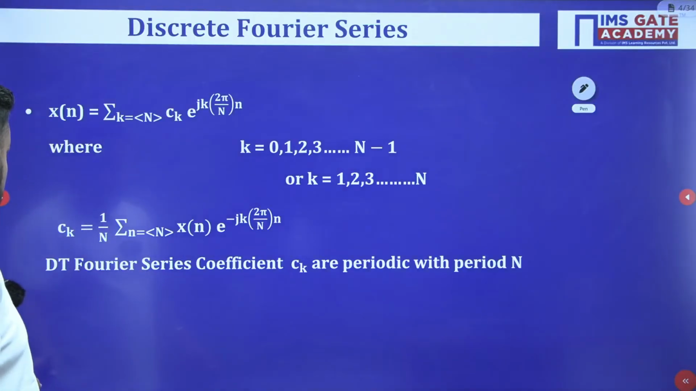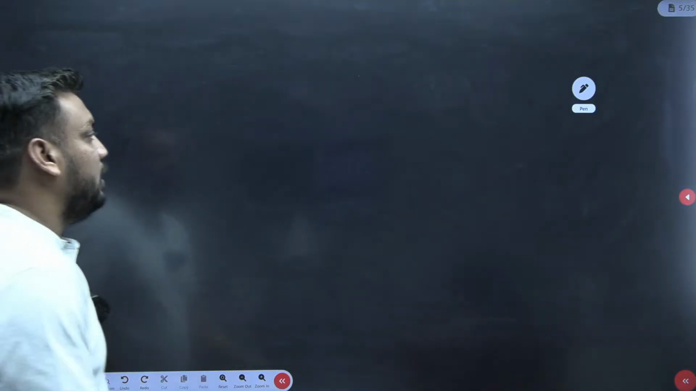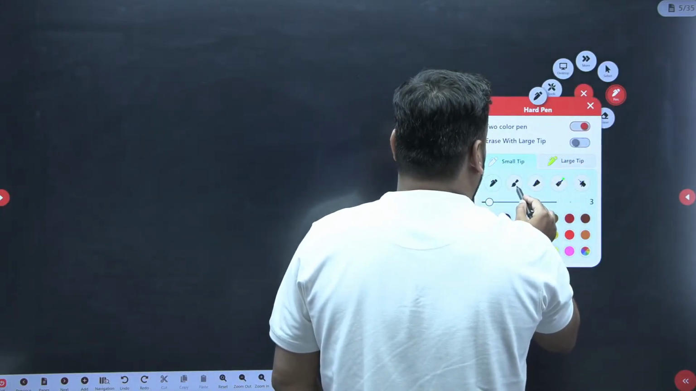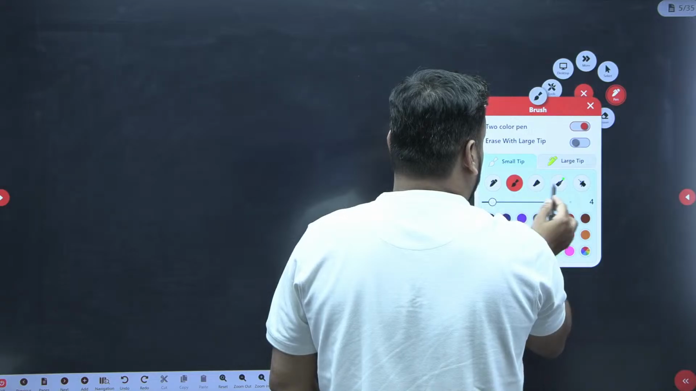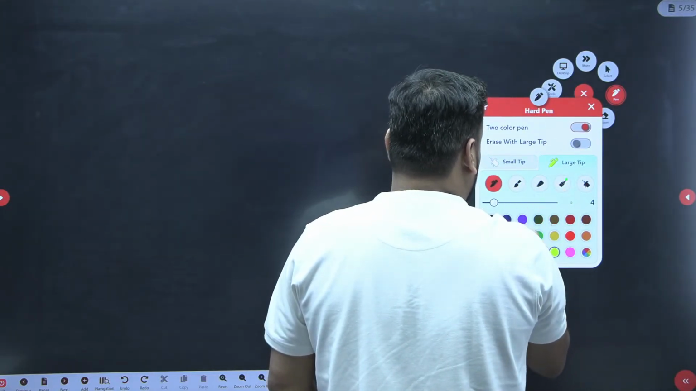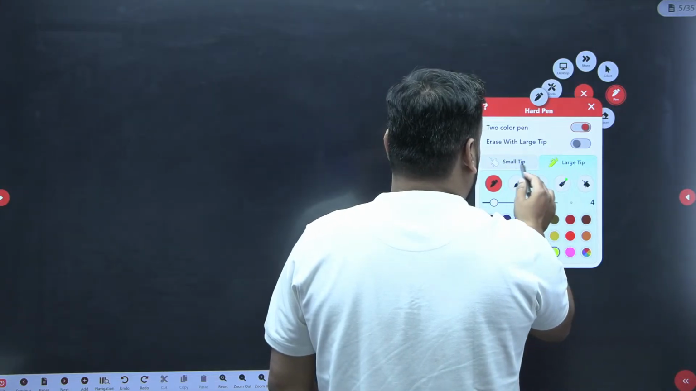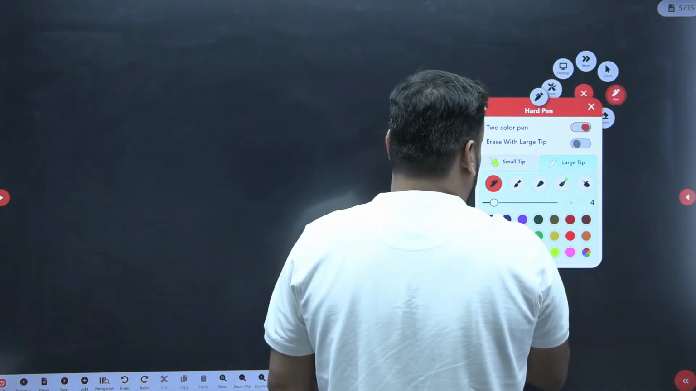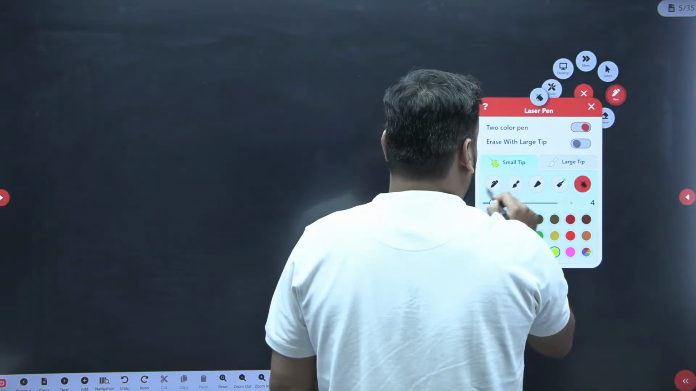So now students, let us have a quick revision of whatever we have discussed in the last classes. If you go through the playlist on discrete time Fourier series, I will tell the technical team to add the playlist link in the description, so it will be easy for you to identify. So let me take different colors of pen here.